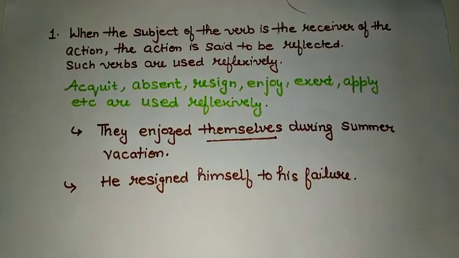The point number 1 is, when the subject of the verb is the receiver of the action, it is said to be reflected. Such verbs are used reflexively. Words like acquit, absent, resign, enjoy, exert, apply, etc. are used reflexively. You can see the examples.